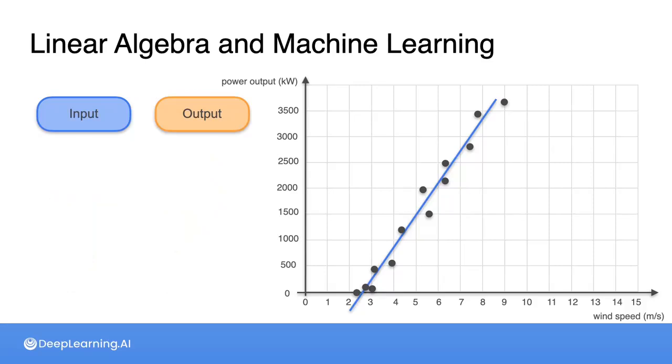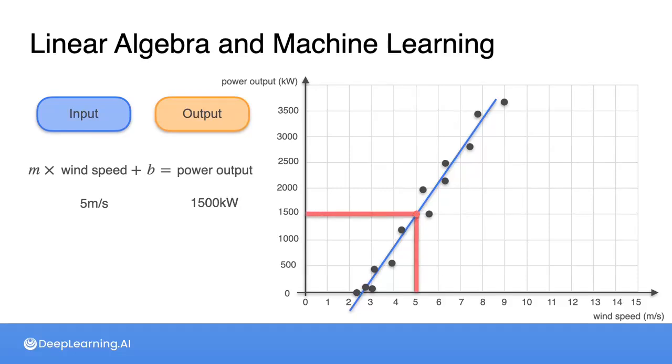With a model like this, you're making the assumption that this relationship is literally linear, that it can be modeled by a line. In other words, that if you know the wind speed, you can multiply it by a constant, add a second constant, and make a reasonable estimate of the power output from the wind turbine. So for example, with this model, I can say that if the wind is blowing at 5 meters per second, then I predict the power output from the wind turbine is going to be 1500 kilowatts. Now, this model is not perfect. You can see the actual data scattered about the line representing the model, but it's doing a reasonable job.